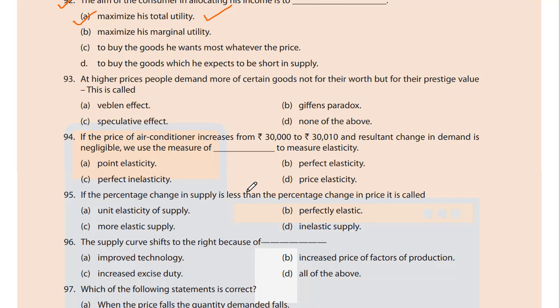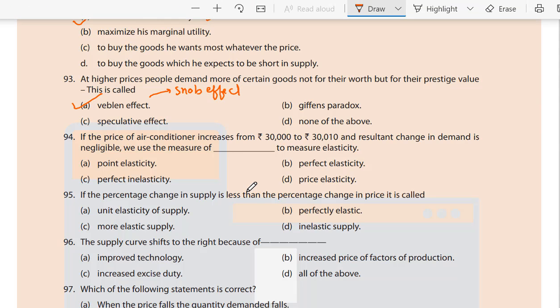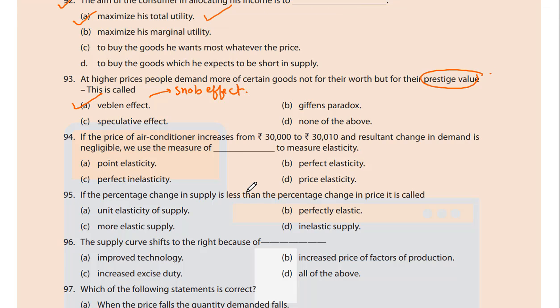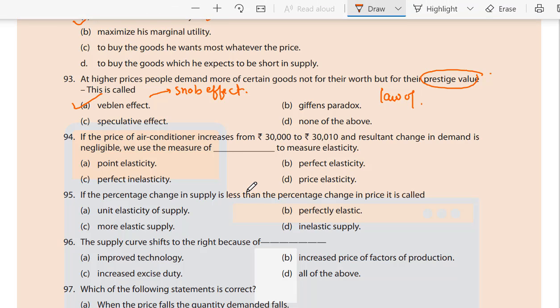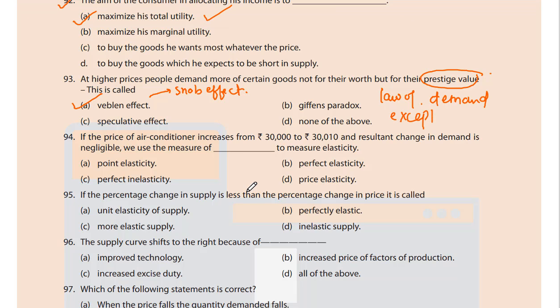93. At higher prices, people demand more of a certain good, not for their worth, but for their prestige value. This is called what? A. Veblen effect, B. Giffen paradox, C. speculative effect, D. none of the above. Veblen effect or snob effect. Prestige value. The law of demand does not apply over here. It's an exception to the law of demand.